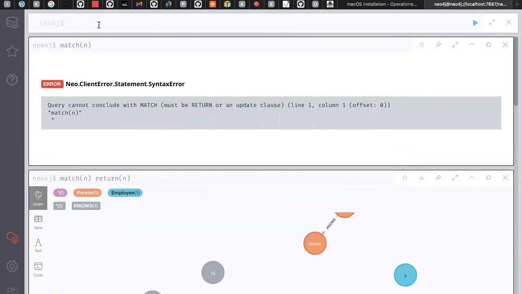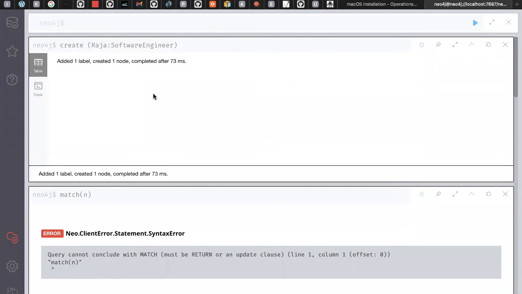So what can we do? Right now I've created only one node and two nodes, and I want to create a node with a label. A label is something like a name. We can provide it here. So what name can we provide here? You can say create, and we can say something like this, Raja colon software engineer. For example, I'm saying this, software engineer. There is no need to keep this in string format, nothing is required. So right now I'm creating Raja and software engineer, and is there anything else you need to do? No, you just click on it, software engineer is done, it's created.